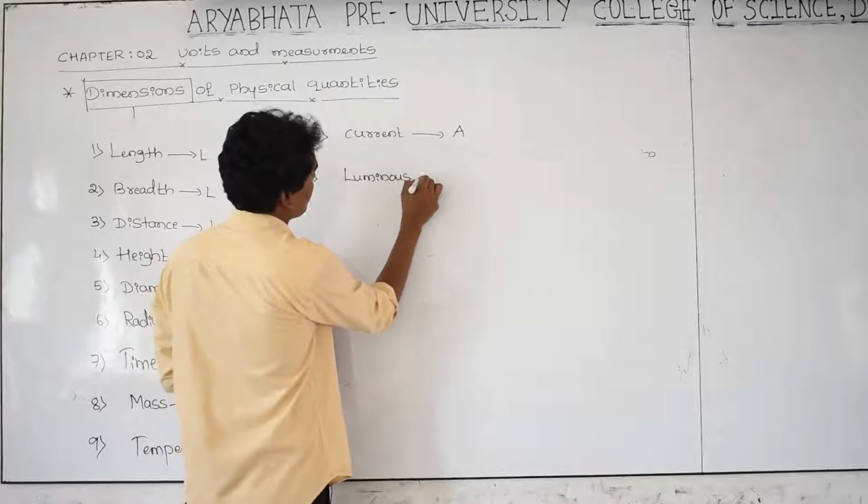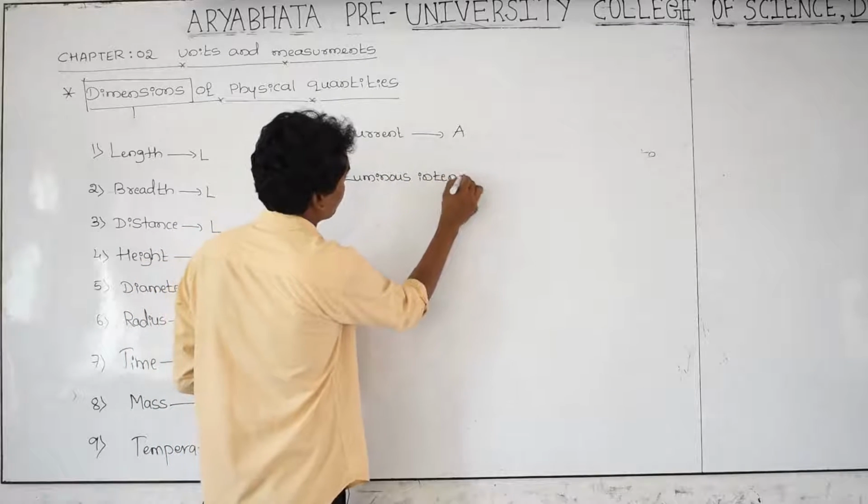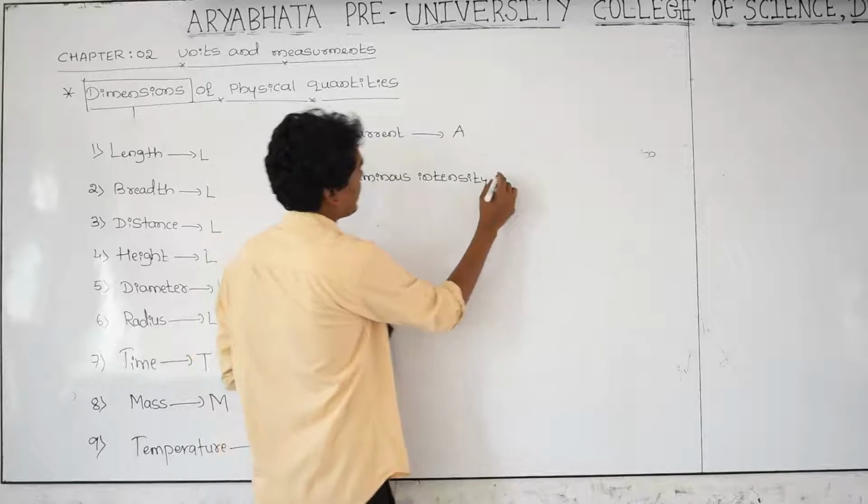Luminous intensity. What is the SI unit of luminous intensity? That is candela. That is cd.